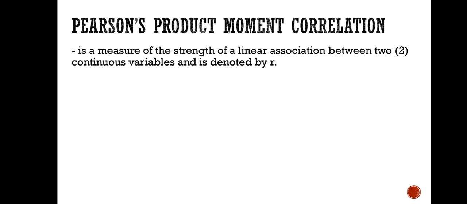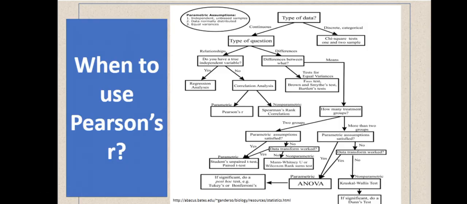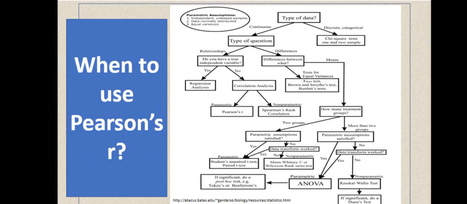Okay, so continue. The Pearson's product moment correlation coefficient can be used if the variables can be measured at the interval or ratio level, and there are no significant outliers, and also the variables should be approximately normally distributed. So, yun lang yung mga kailangan natin tandaan, no? And then, this one is the parang simple flow chart, how we use yung Pearson's R or Pearson's product moment correlation or yung R value natin. So, I will not further discuss it, and you may read it na lang, no?